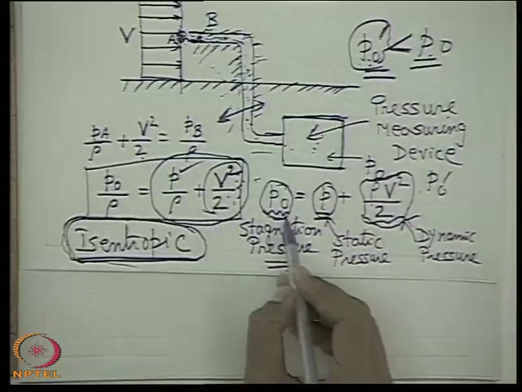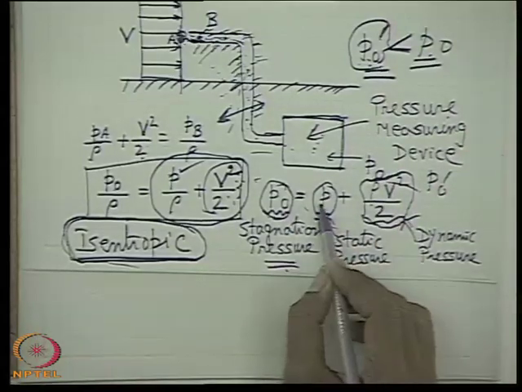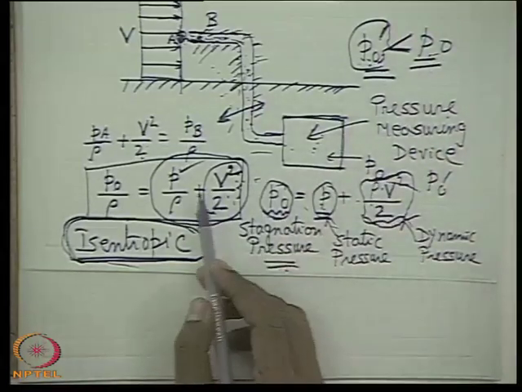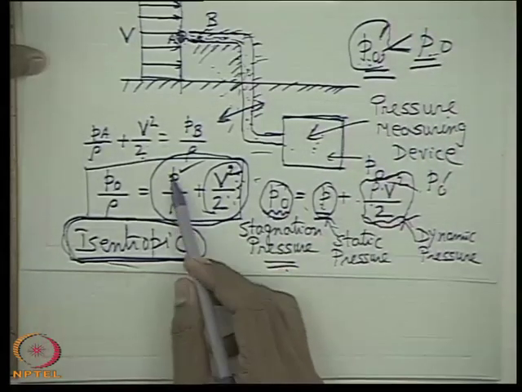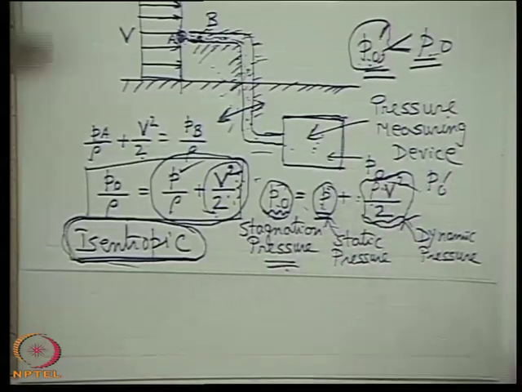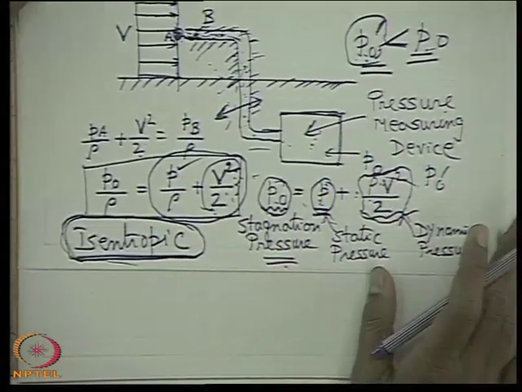So we will not get the pressure as big as this, P plus rho V square by 2. So the measured pressure will be less than this. But stagnation pressure by definition is P by rho plus V square by 2. That means P0 is P plus rho V square by 2. This is the definition of stagnation pressure.